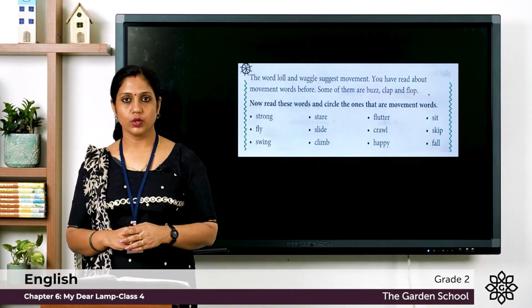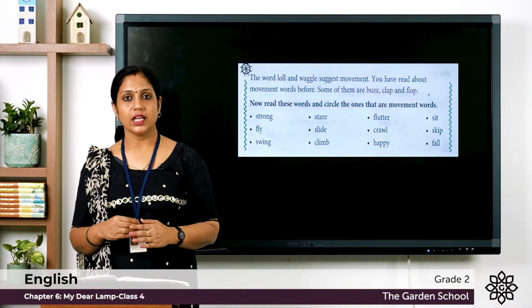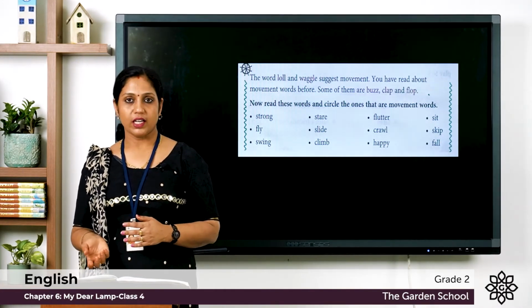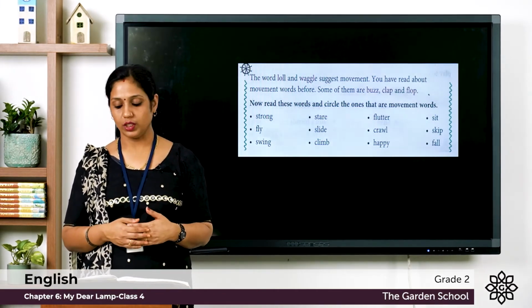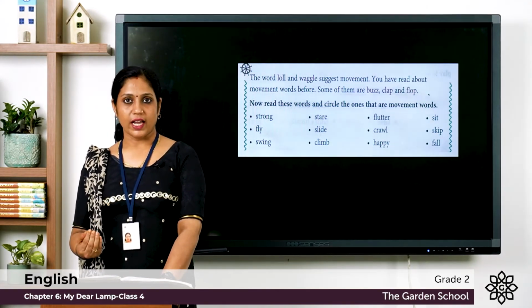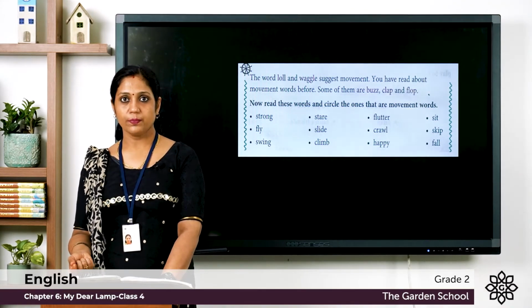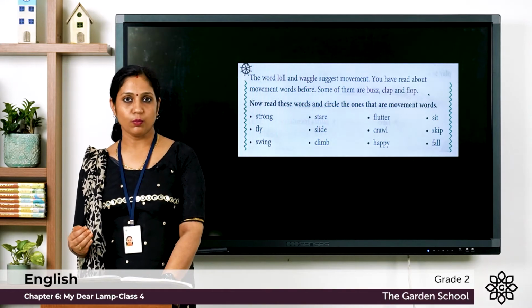Let's look at the first word, strong. Is it a movement word? No. So no need of circling it. What about stare? That is also not a movement word. Flutter. Flutter means the flapping of the bird's wings. So it's a movement word. The next, sit, is also a movement word. Fly again is a movement word. Slide, crawl, skip, swing, climb.